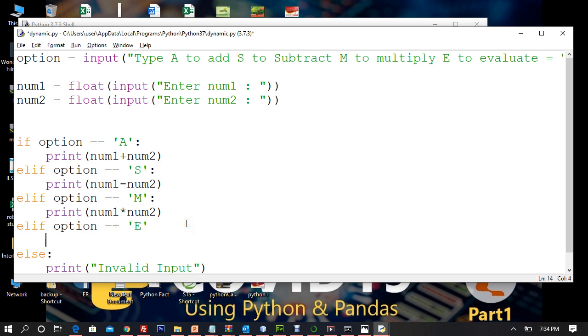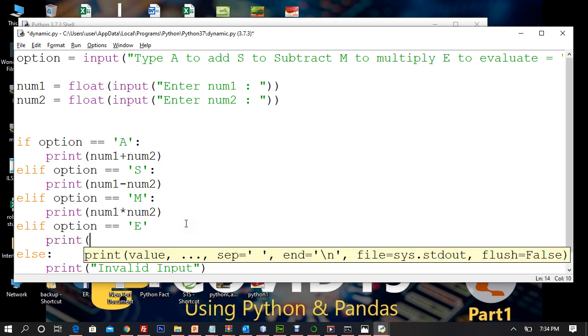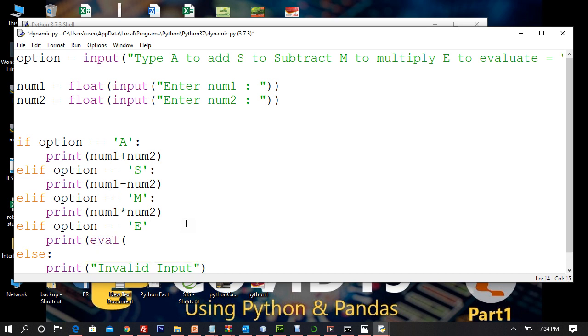I want to print the evaluated statement. Now I want to print an expression which is evaluated, so that's why I'll call the function eval, right? And now what do you want to take? Because evaluation will take only one, right? And here is the problem that you need to solve. Okay, let it be, I'll take it only on num1. So I will say num1. Okay, so I'm going to eval only num1, but you're taking num1 as float. You have to take it as string, right? So that is the problem that we are facing here.